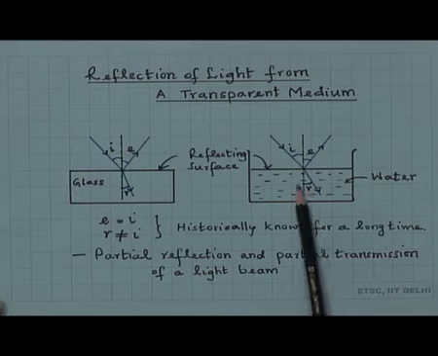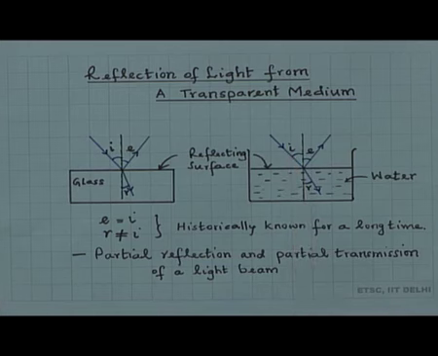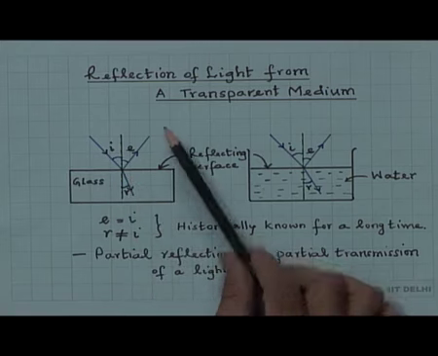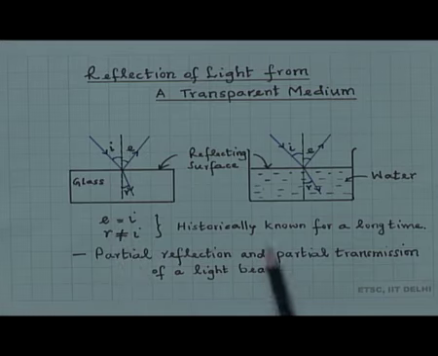The refracted angle, the angle subtended by the refracted or transmitted beam into the medium, was not equal to the angle of incidence. This was historically known for a long time. So, this is partial reflection and partial transmission of a light beam. A light beam is incident, a part of it is reflected and a part of it is transmitted. So, this is called partial reflection.